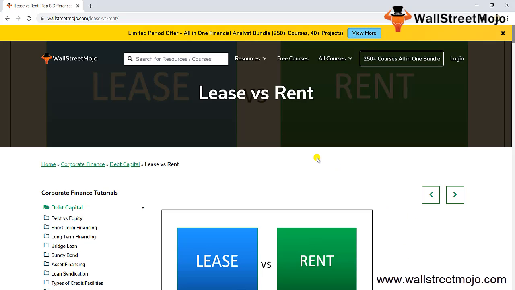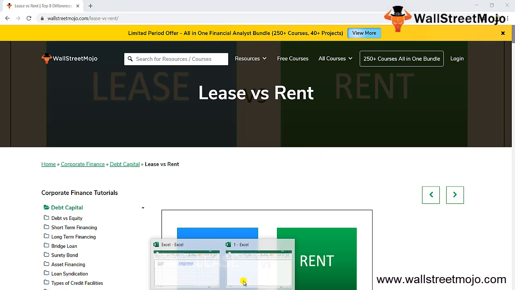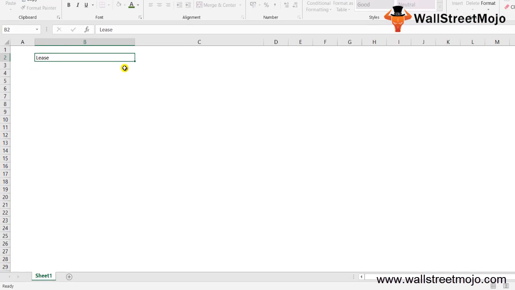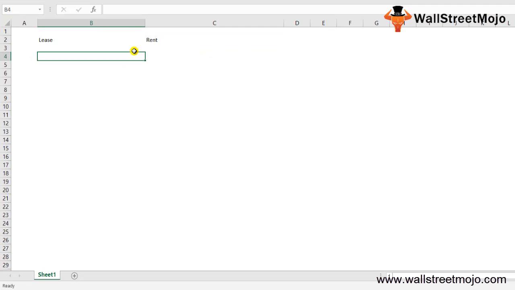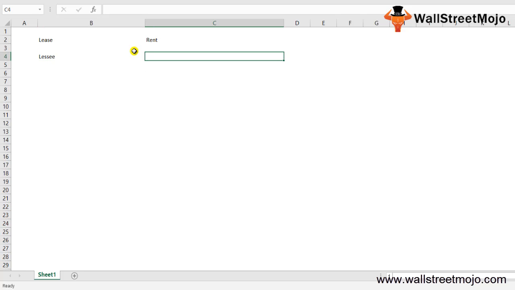Well, lease and rent aren't the same. On the surface, lease and rent seem similar, but there is a major difference between them. So what exactly are lease and rent all about? Let me bifurcate here. When an asset is given on lease, the responsibility of the maintenance lies on the lessee. That means when a business takes an asset on lease, the responsibility of the maintenance lies with the business. On the other hand, when the asset is rented, the responsibility of the maintenance lies on the person who rents the asset or property.